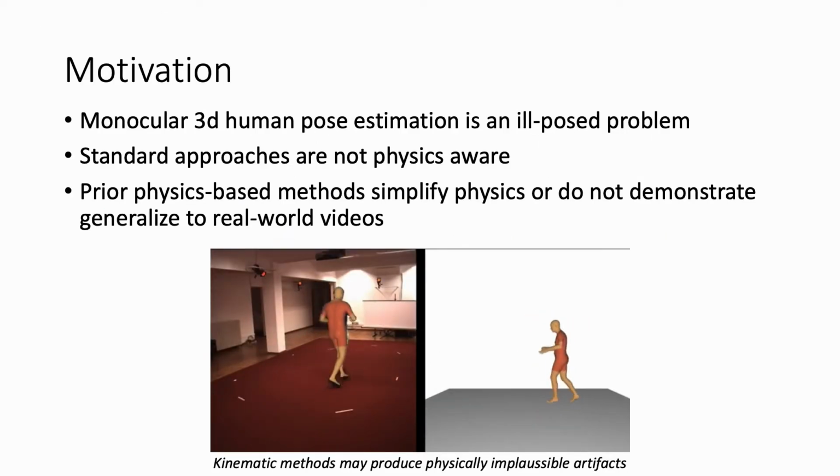In this work, we present our method for physics-based human pose estimation through the inclusion of a differentiable physics simulator. Prior work in human pose estimation commonly attempts to solve the ill-posed problem of estimating 3D poses from monocular video using deep neural networks that predict 3D poses either directly or by first detecting 2D poses and then lifting them to 3D during a second step. These kinematic-based methods have been trained to solve this underdetermined problem by learning from large human motion datasets.